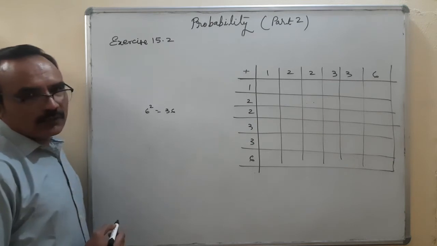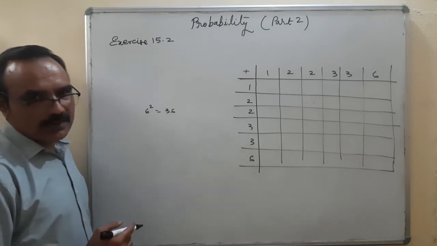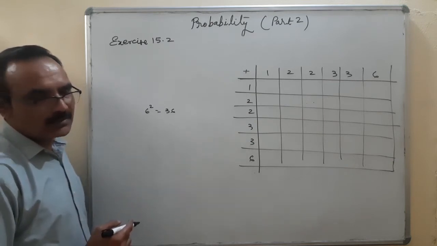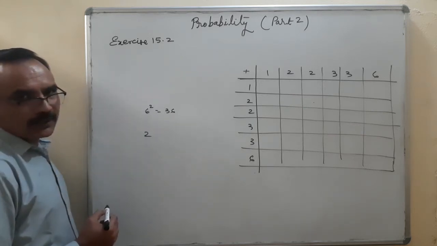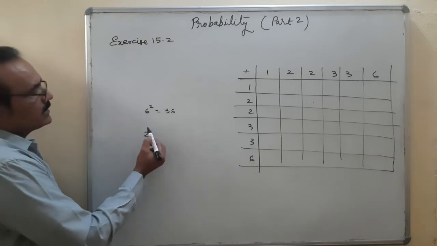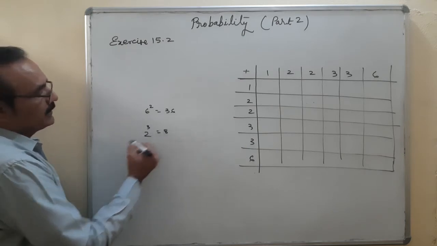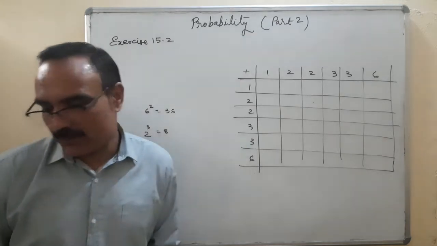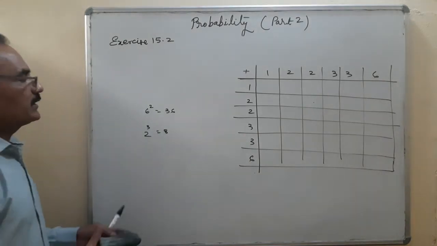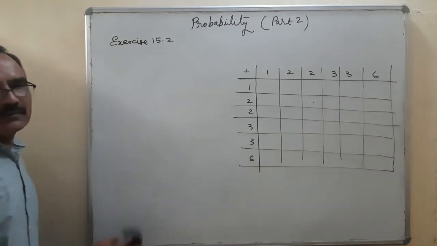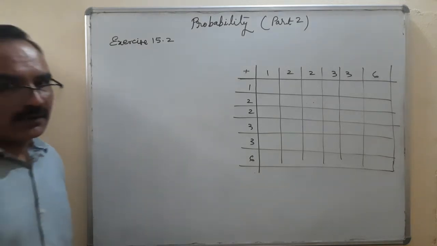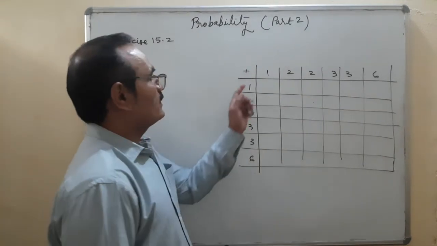Suppose you are going to toss 2 coins 3 times. The total number of possible outcomes: there are 2 faces on a coin and the number of coins is 3. 2 to the power 3, that is 8. So that is a basic formula. On the base we have to take the number of faces and the power is the number of coins or the number of dice. Okay, so we are going to add it.